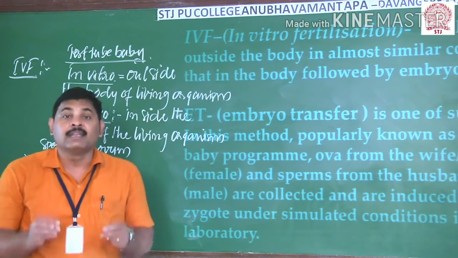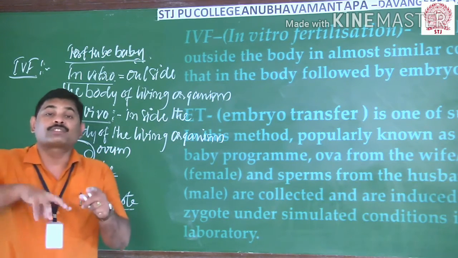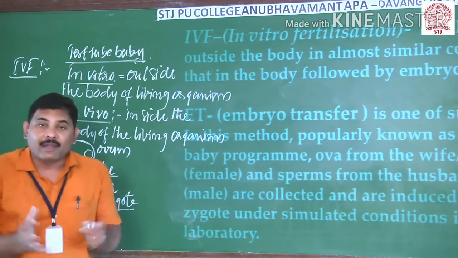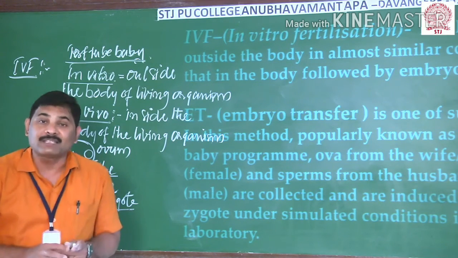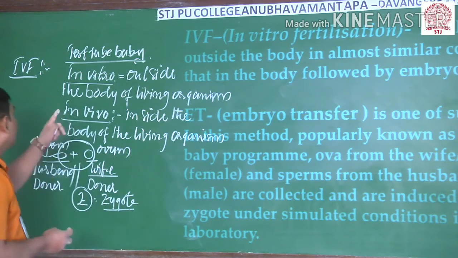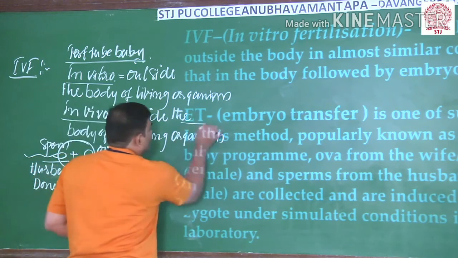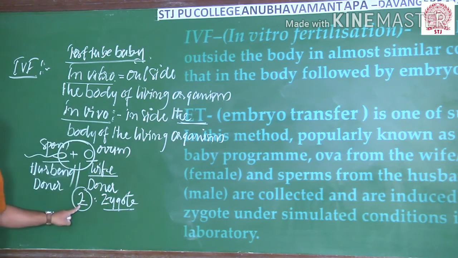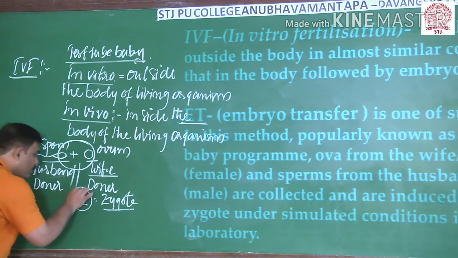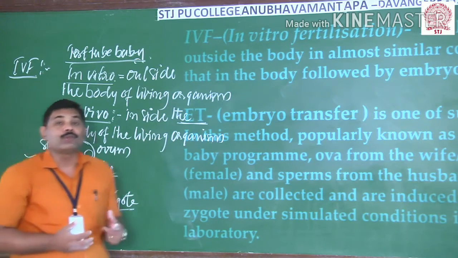But technically, test tube baby includes a fertilization process that takes place outside the female body in a laboratory, where conditions similar to the female reproductive system are created. Then it is known as a test tube baby, or else we call it IVF. And this IVF is naturally followed by embryo transfer. As a result of fertilization, the zygote will be formed, and within the zygote, cleavages will take place. As a result of that, it develops into the embryo.